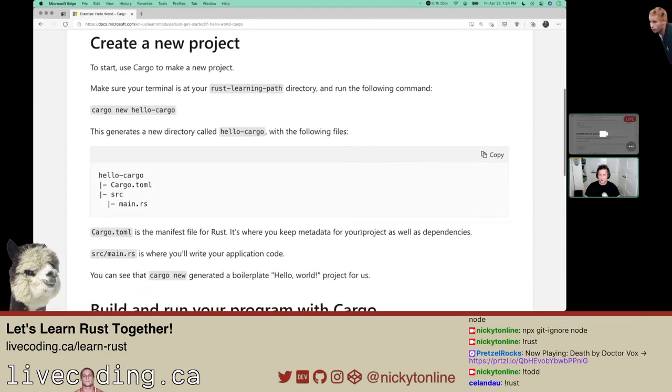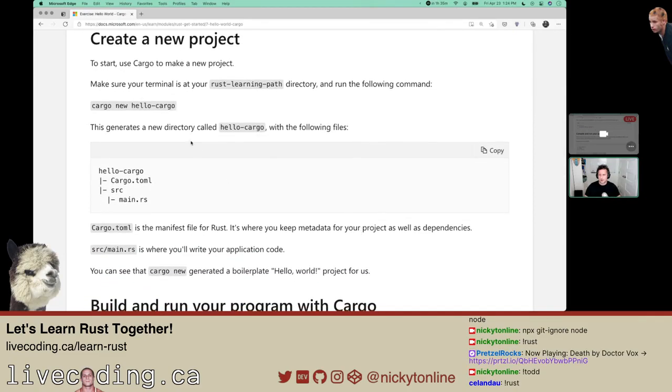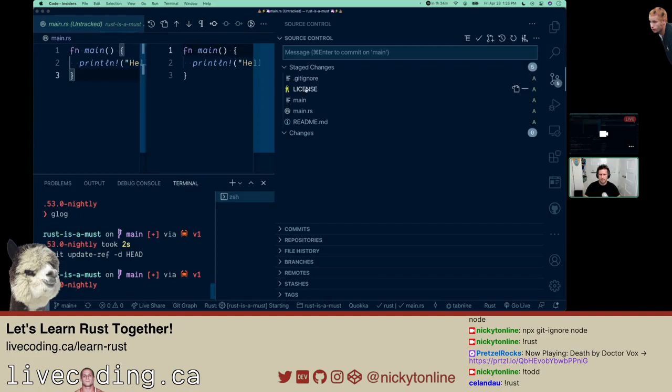Start using cargo, make a new project. Make sure your terminal is at your Rust learning path directory and run the following command. I don't have the Rust learning path, but I'm going to create this new one here, cargo new hello cargo. We're back to where we were. Okay, that's good. I don't need to commit the main there.